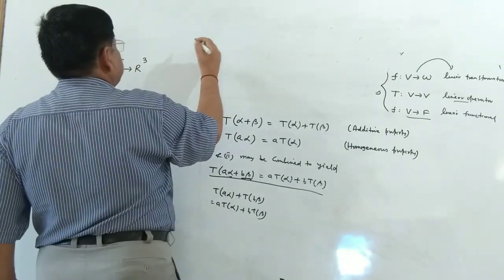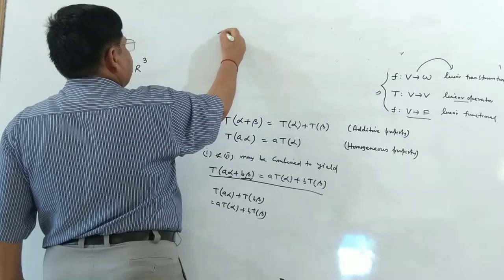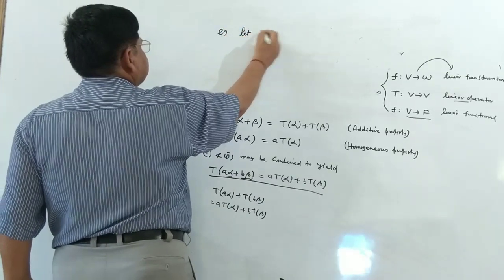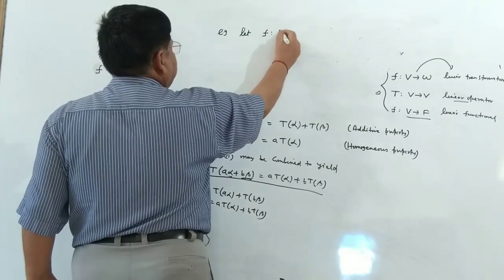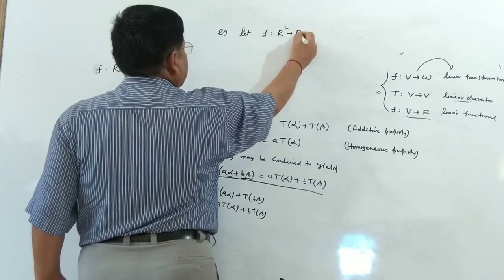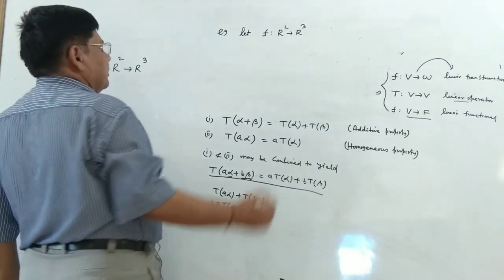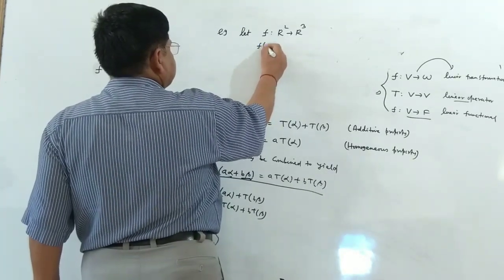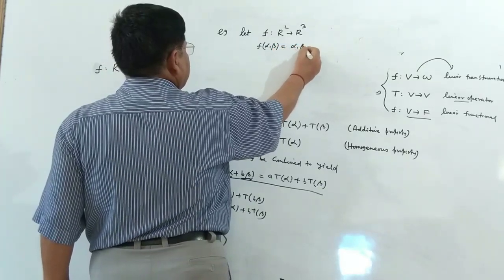Students, we take up some example and say, let F be a map from R square to R cube given by F(alpha, beta) is equal to (alpha, beta, 0).